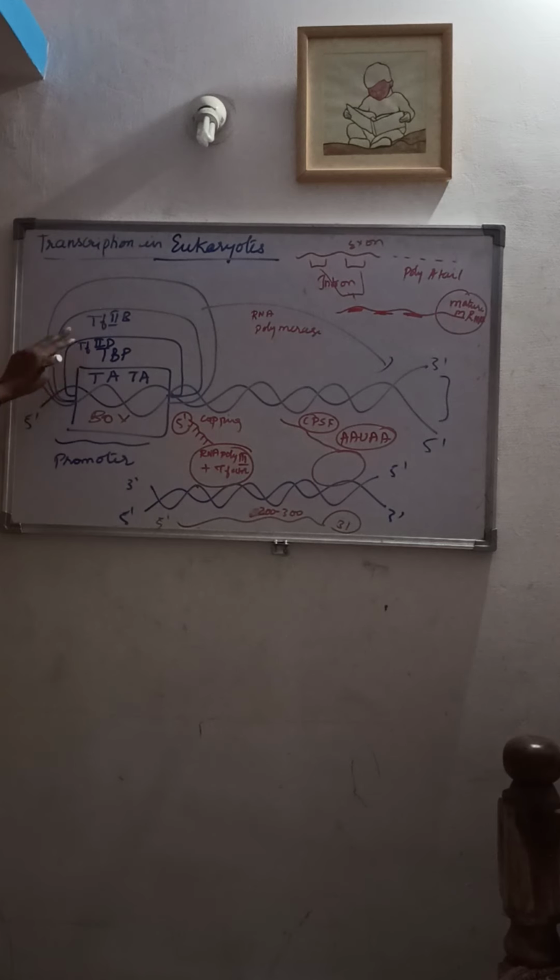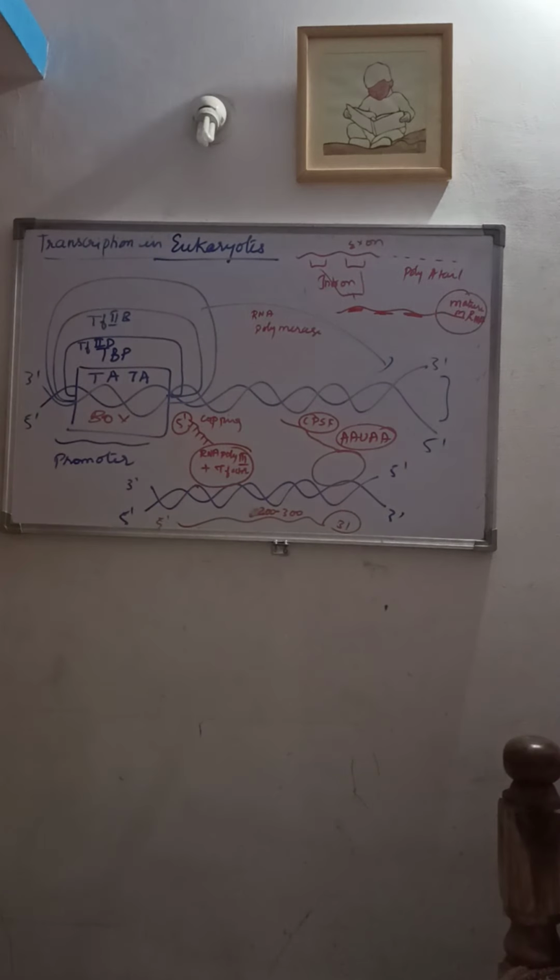So the TATA binding protein, or TBP, binds to another transcription factor, that is TFIIB. This TFIIB is responsible for the recruitment of RNA polymerase into the entire complex.